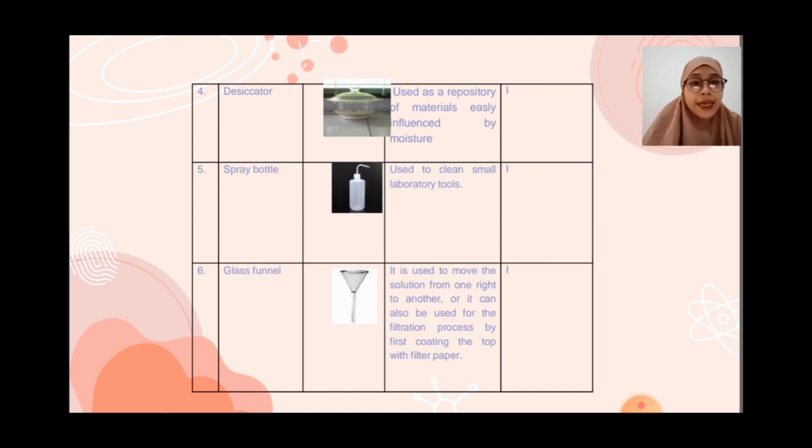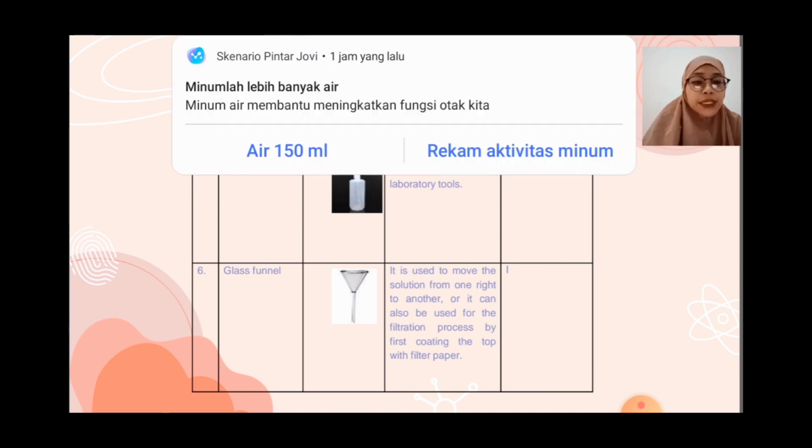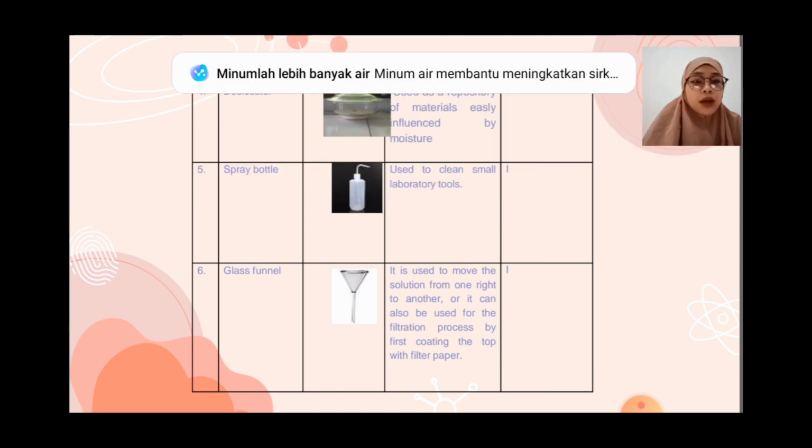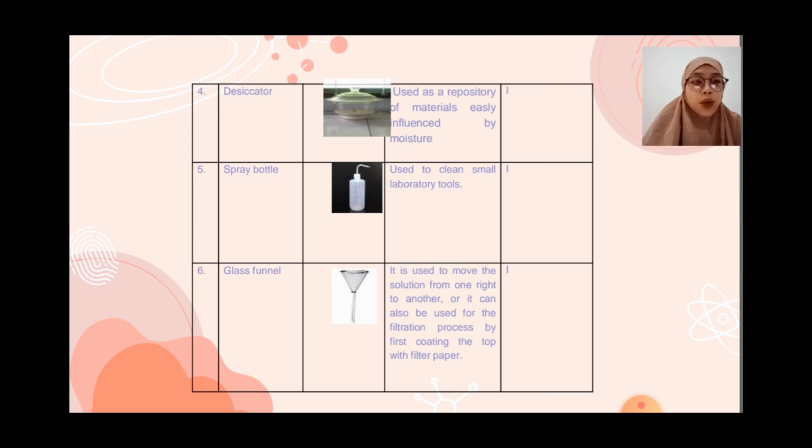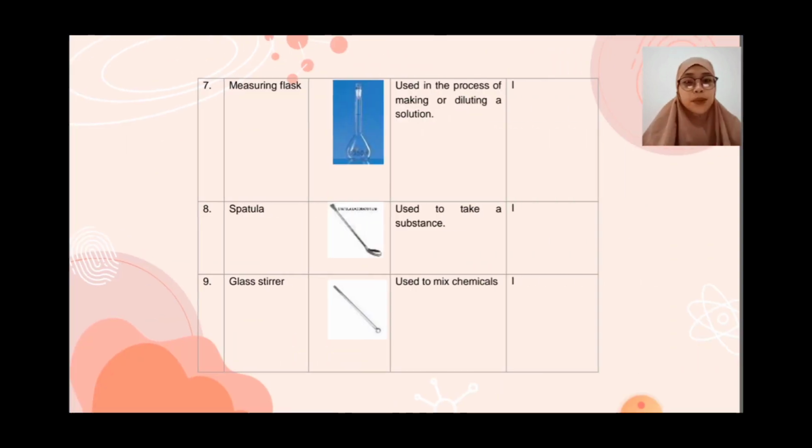It is used to move a solution from one container to another, or it can also be used for the filtration process by first lining the top with filter paper. Tool: measuring flask, used in the process of making or diluting a solution.